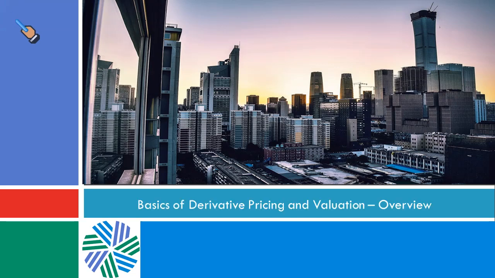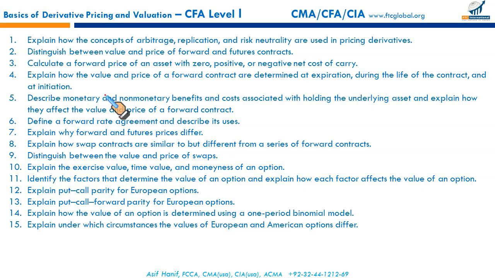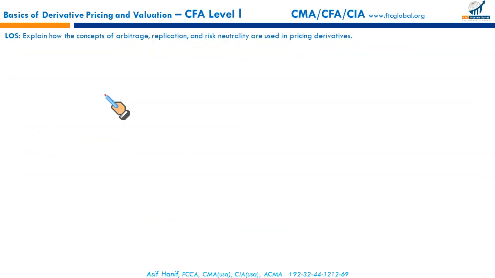Your next reading is basics of derivative pricing and valuation. A quick overview. It's quite an extended reading. These are the LOSs, and let's start with the first LOS. Explain how the concept of arbitrage, replication and risk neutrality are used in pricing derivatives.